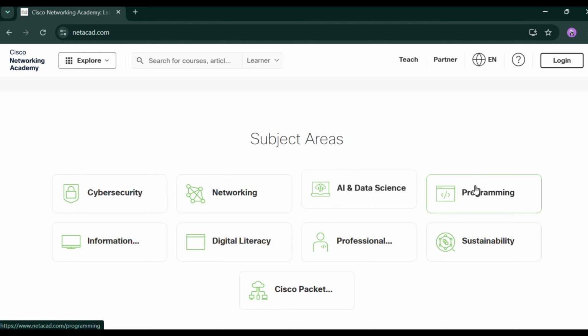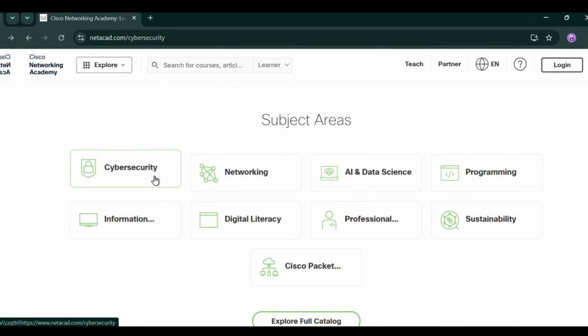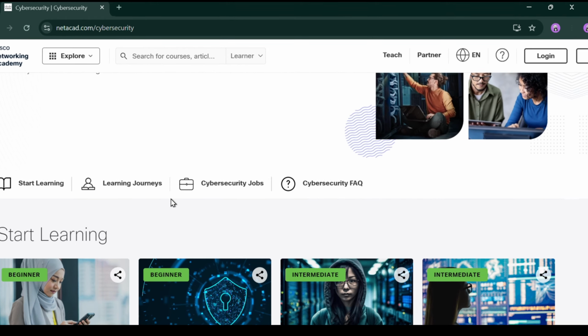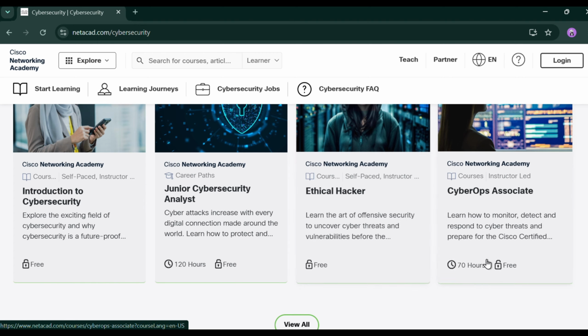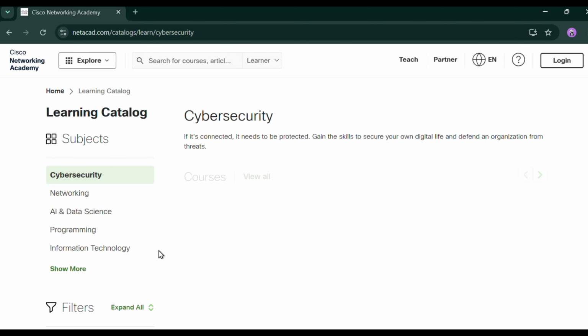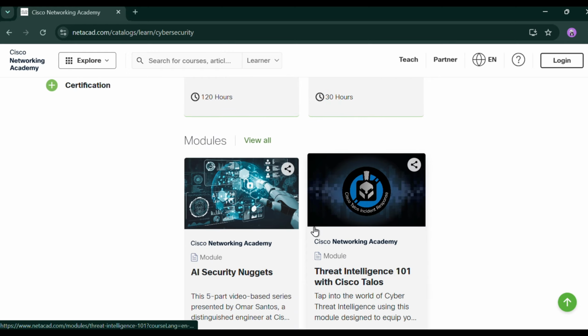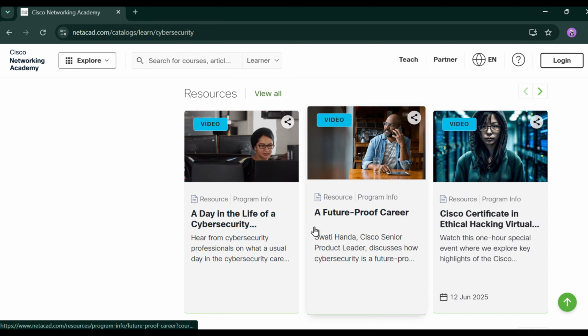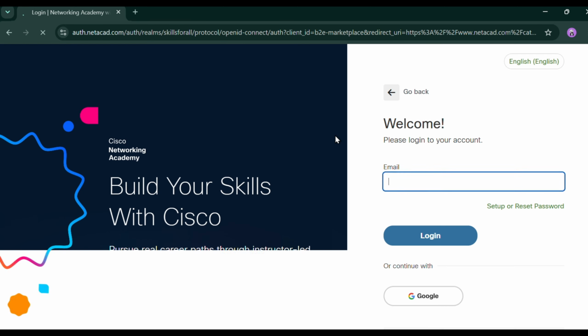You can see there are many types of courses you can do and get a certificate. Here we go for cybersecurity. Let's see. Okay, there are many courses, like cybersecurity and an ethical hacking course. Let's click on view all and see. There are ethical hacking courses, and there are many more.